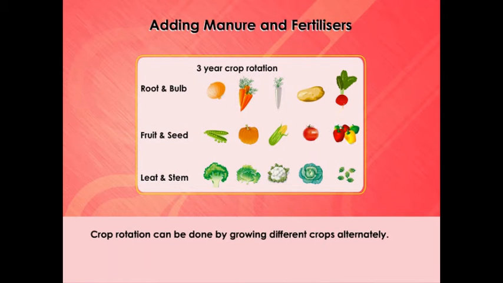Another method of replenishing the soil with nutrients is through crop rotation. This can be done by growing different crops alternately. Earlier, farmers in northern India used to grow legumes as fodder in one season and wheat in the next season. This helped in the replenishment of the soil with nitrogen. Farmers are being encouraged to adopt this practice. We have learnt about rhizobium bacteria. These are present in the nodules of the roots of leguminous plants. They fix the atmospheric nitrogen.